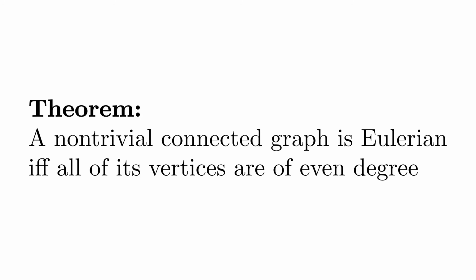Suppose G is an Eulerian graph. If we look at an arbitrary vertex of G, excluding the starting and ending vertex, it should be clear that during every encounter we traverse 2 edges, one incoming and one outgoing. Therefore, our arbitrary vertex must be incident with an even number of edges.